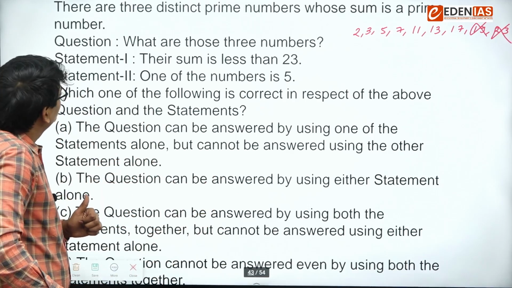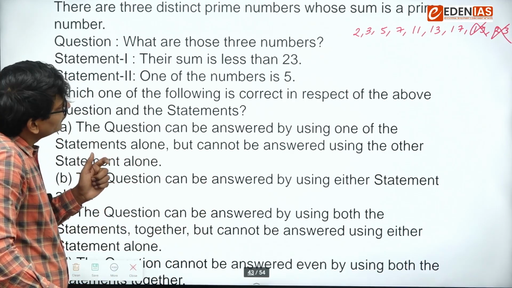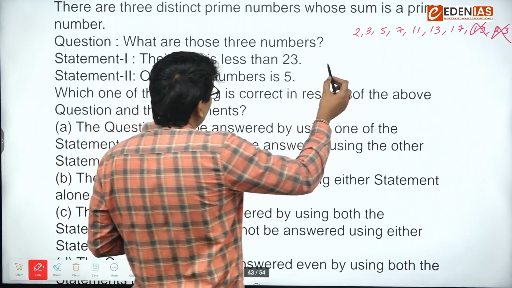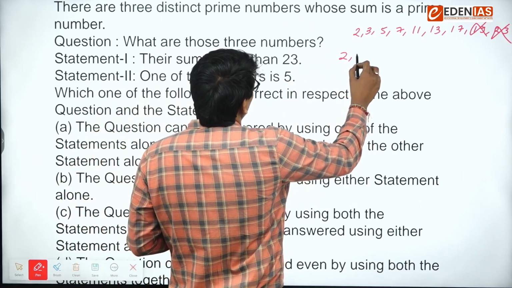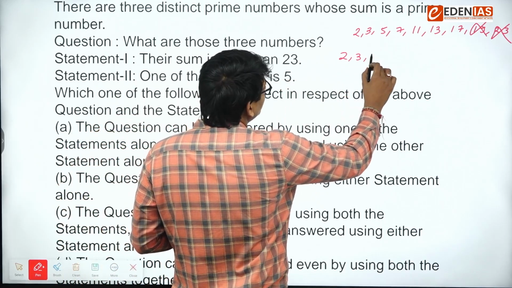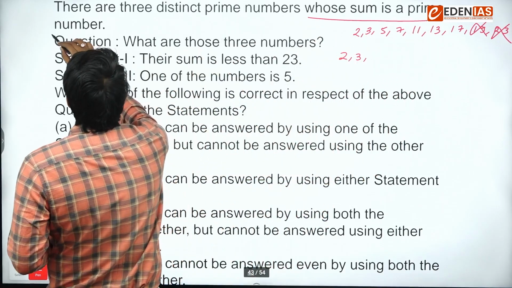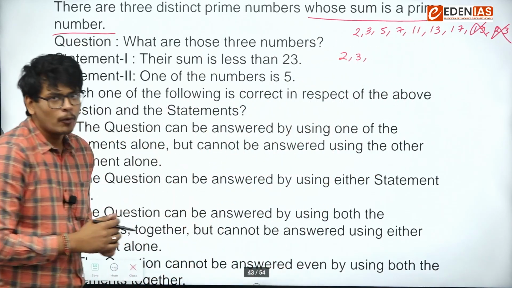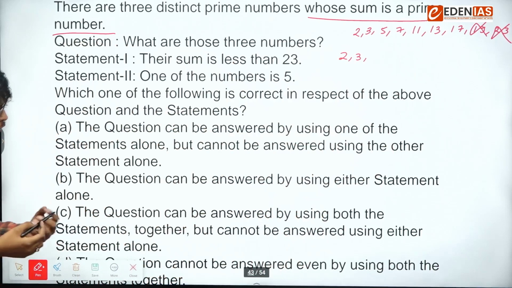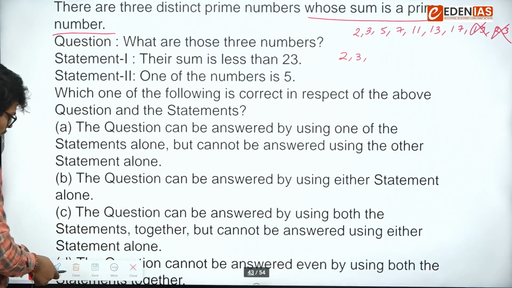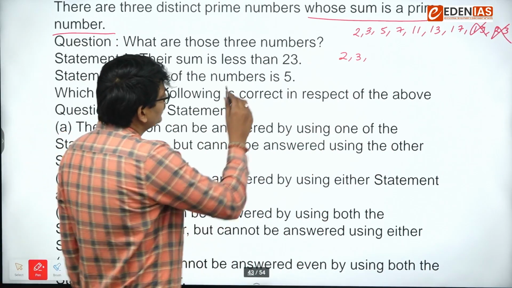So here we are getting multiple possibilities. One more thing given here is that the sum is also a prime number. The most important part is that the sum is also a prime number. How can we understand from this part?